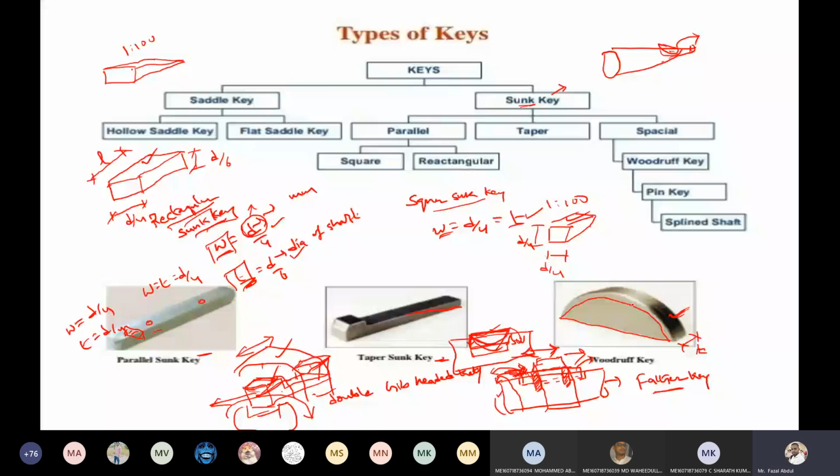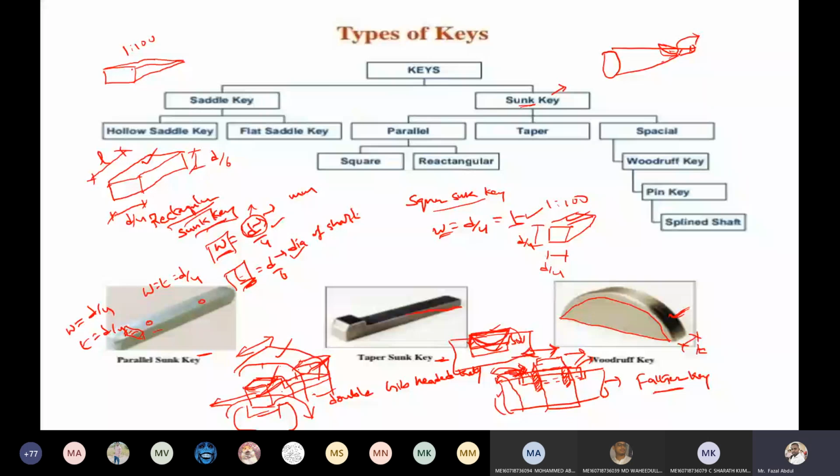Okay. So this Woodruff key has one advantage: it is self-tilting inside the recess. Because of this tilting possibility, the key is going to self-lock inside the recess.